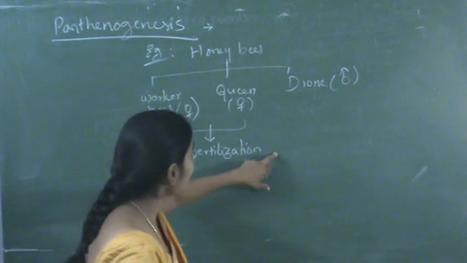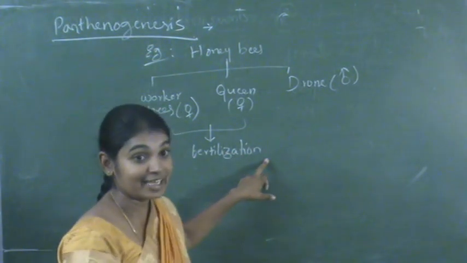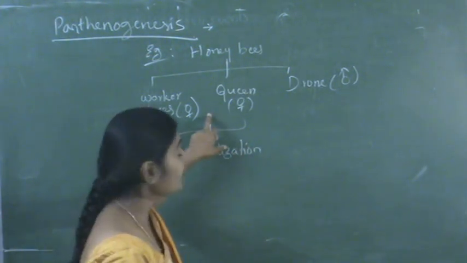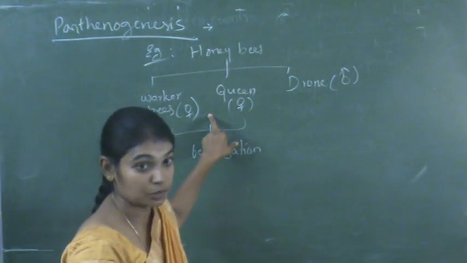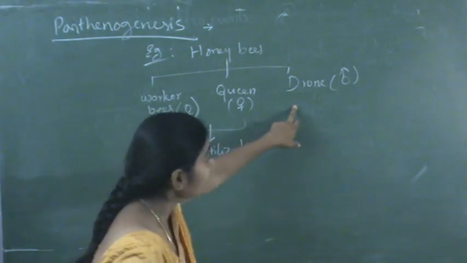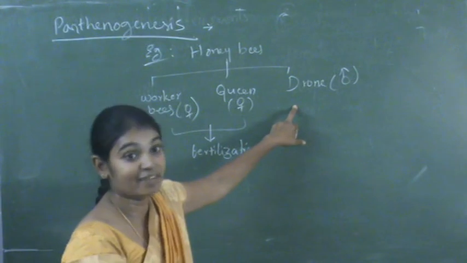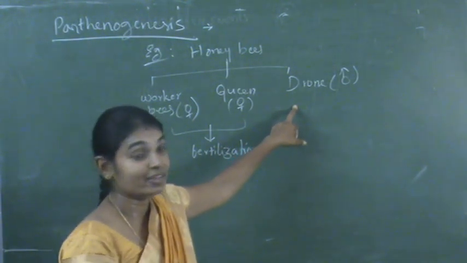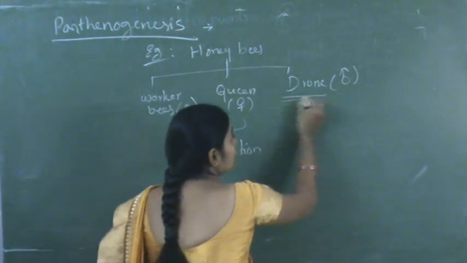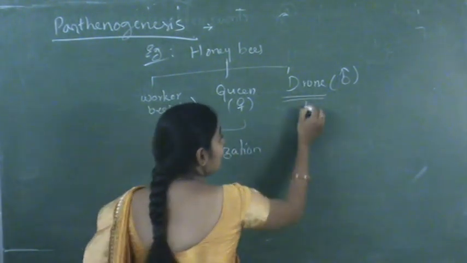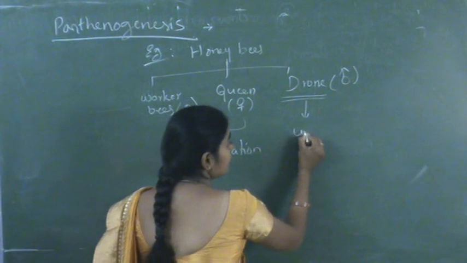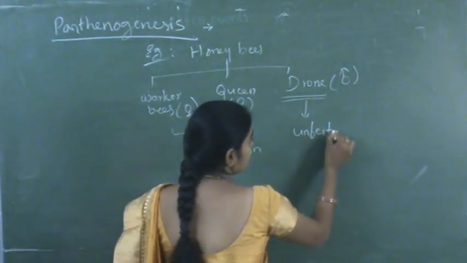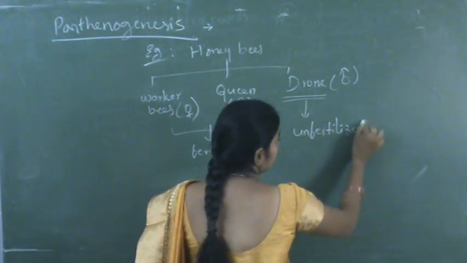If these sperms and eggs are fertilized, then female honeybees are produced. Some eggs do not get fertilized, and those eggs develop into drones, from unfertilized eggs.